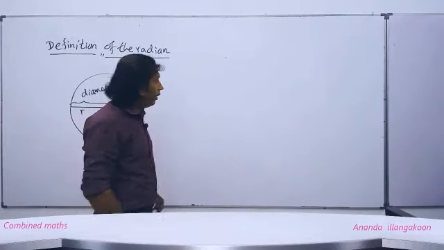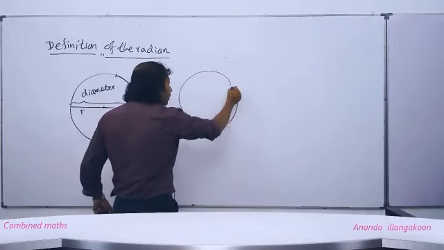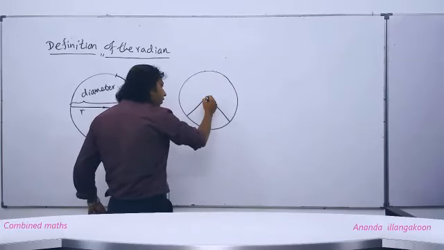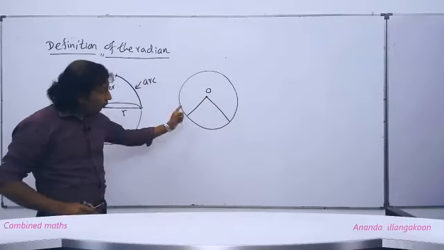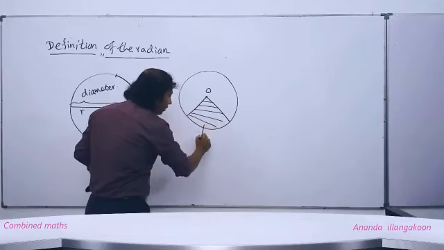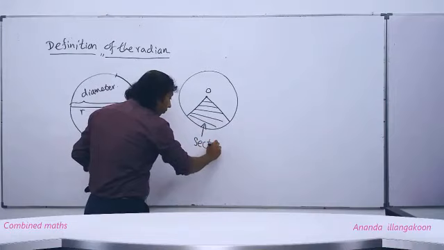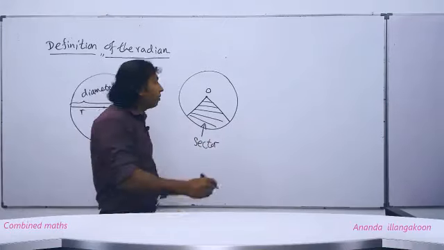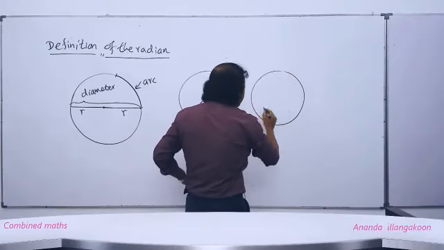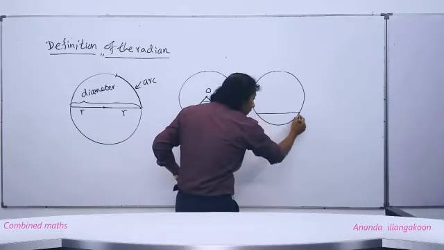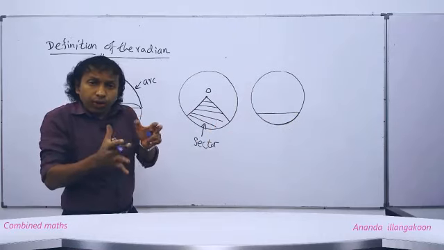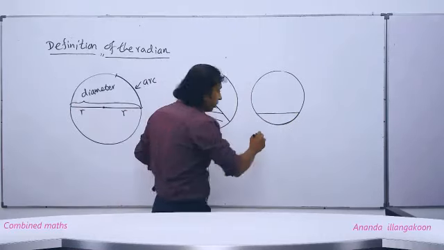If I consider a portion of a circle bounded by two radii, like this is the center, a portion bounded by two radii and this kind of arc, this portion is called a sector, right? And a segment is defined like this. When we consider a circle like this, this kind of chord, and this an arc, the region bounded between a chord and an arc is called a segment. This is called a segment.